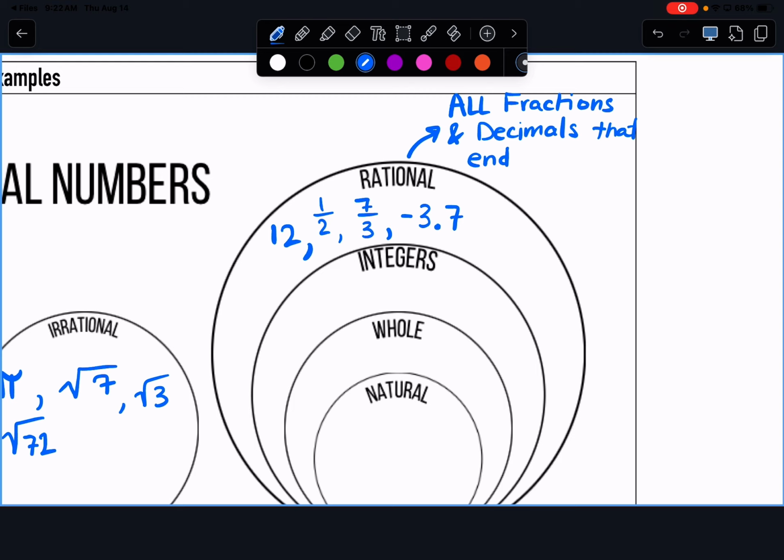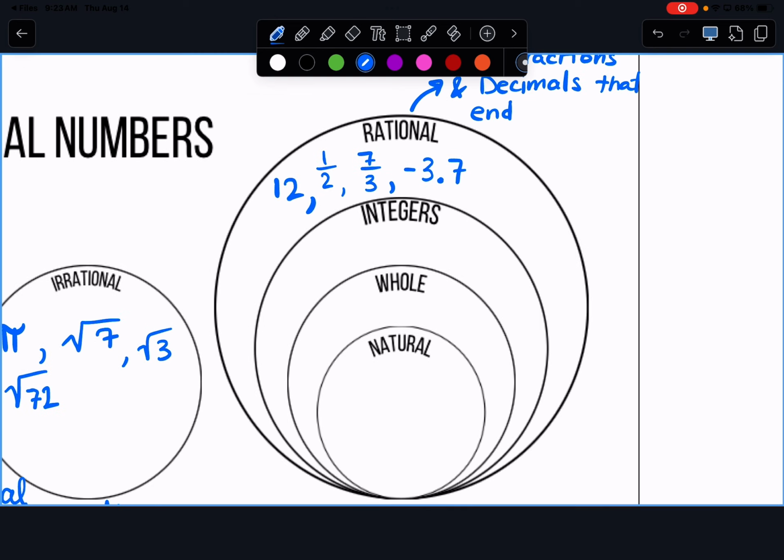And so from there, rational numbers can keep getting more and more specific as we go. It's kind of like those little dolls that all fit together, like Russian nesting dolls. Yeah, the nesting dolls. That's kind of what happens here. All rational numbers are real numbers, right? But not all real numbers are rational because some can be irrational, okay? And that same thing happens in the same pattern here. So what do you remember of an integer? What are examples of integers?